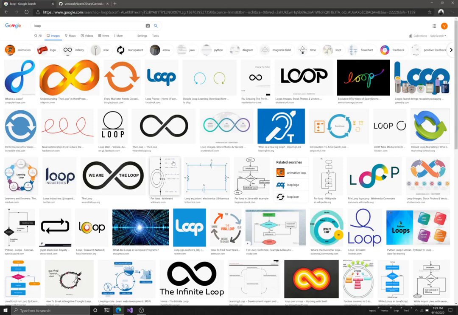Now, what's the relevance of loops in programming? Why do we need loops in programming? The truth is there are a lot of things we do in programming today that will require loops. For example, let's take WhatsApp. Most of us are on WhatsApp. And now, how does WhatsApp know you have a new message?